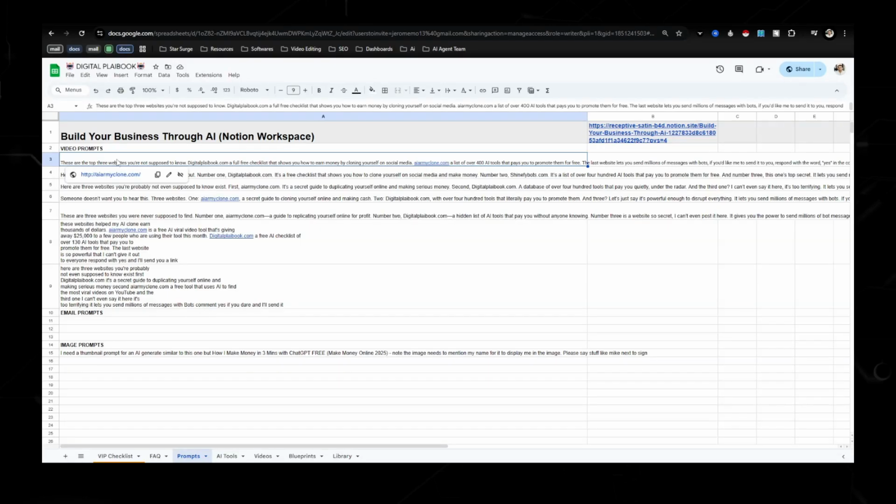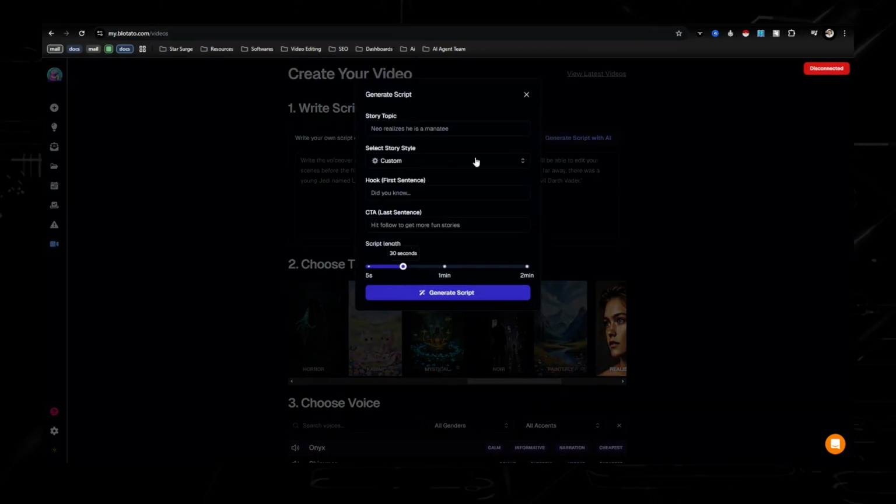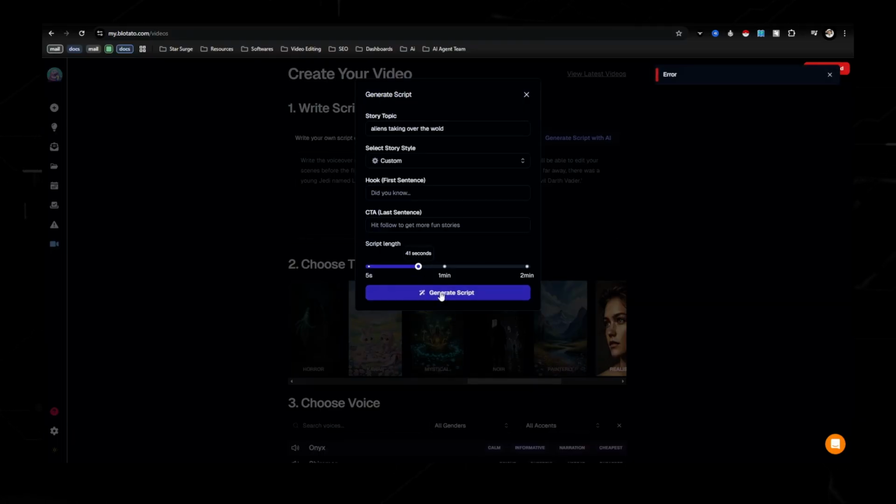But let's say that you are still in the AI niche, but you want to be more like a faceless channel, or you want to tell stories. One thing I really like about Blotato is you don't even have to go to ChatGPT. You can literally write your story topic. Let's just say, I don't know, aliens taking over the world. And you can tell it how long you want it to be. Since it's short form, let's keep it under, we'll go 60. Now, I like mine pretty short just to make sure people watch it all the way through.